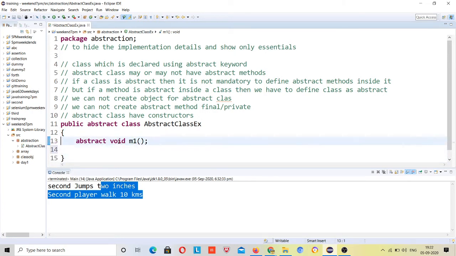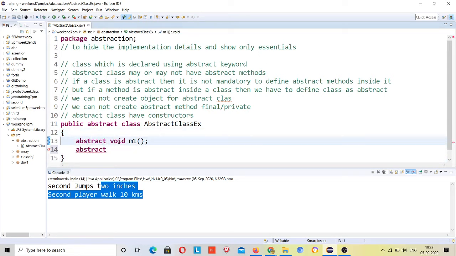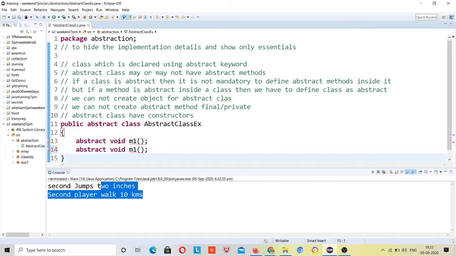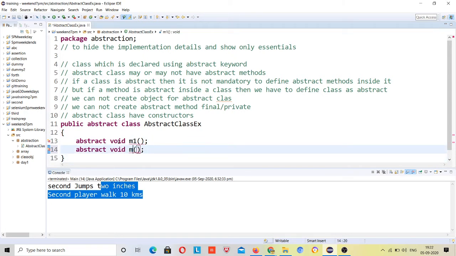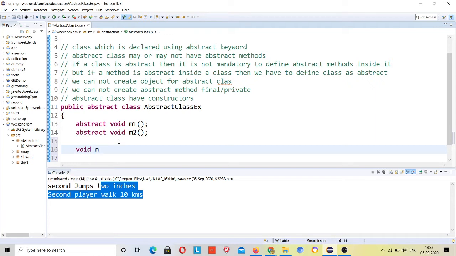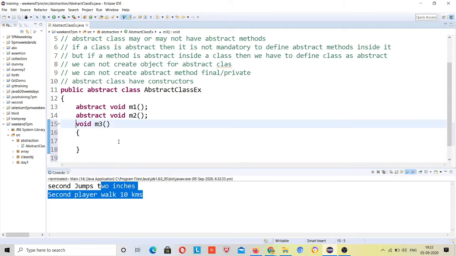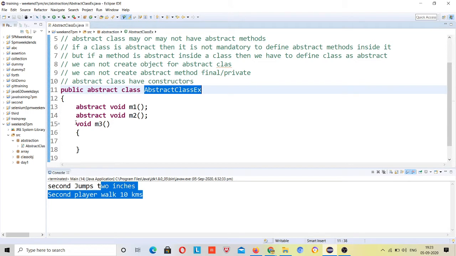Okay, and there is one more abstract method. Let me copy and paste here this M2. Now an abstract class may or may not have abstract methods, meaning an abstract class can have a non-abstract method as well. Suppose void M3, this is a non-abstract method present inside an abstract class. So you can see that it is not mandatory to define an abstract method inside the abstract class. An abstract class can have a non-abstract method as well.